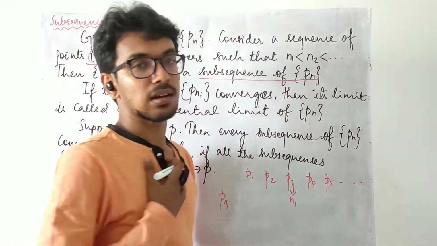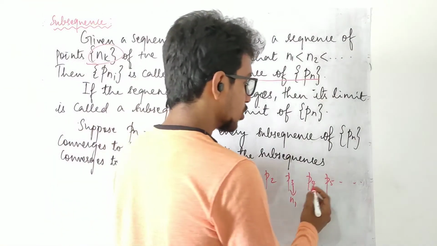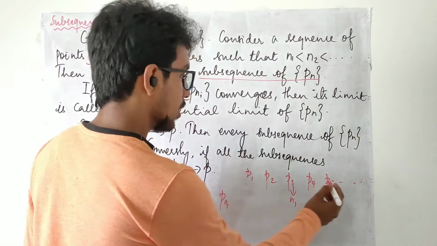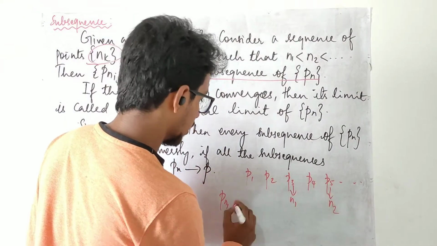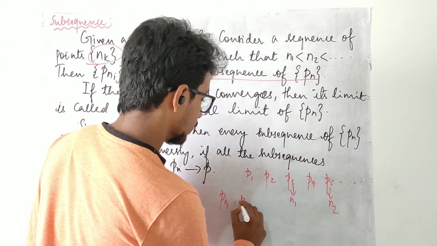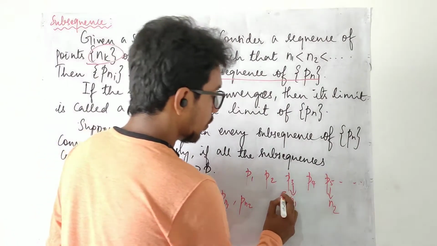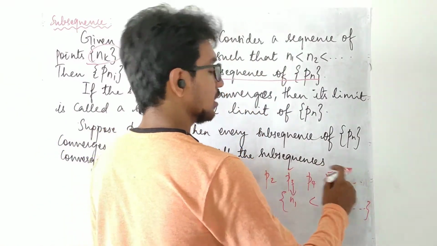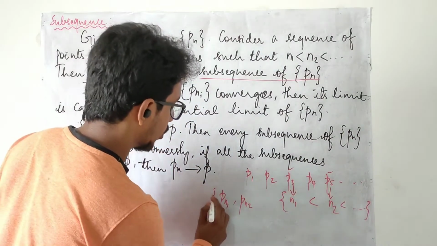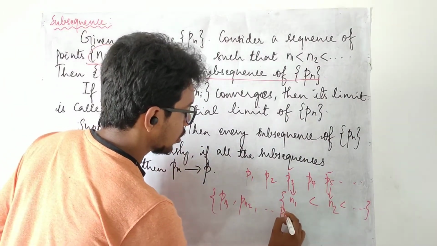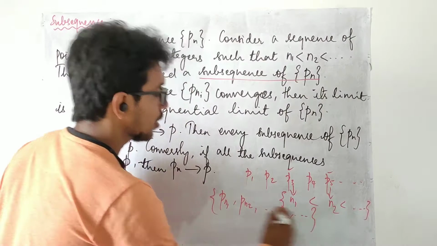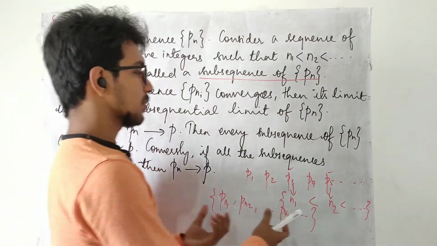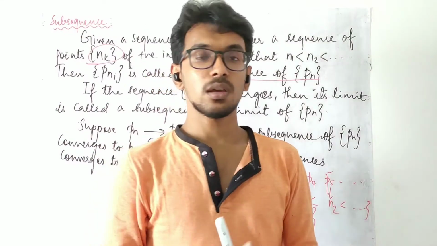These 3 values I cannot choose as N2. So my N2 may be any of the later ones. Supposing this is my N2, I am going to write this P5 as Pn2. So based on this, I am going to pick the points from the original sequence and put them together in a sequence format, and this is what we call a subsequence of